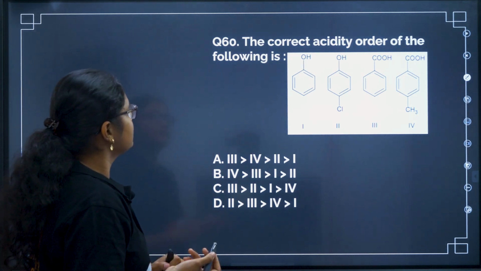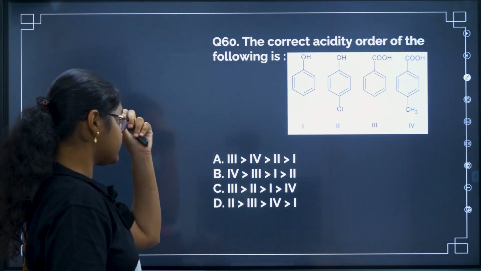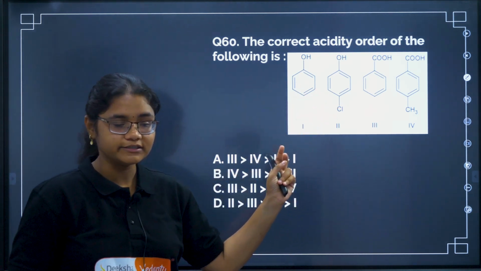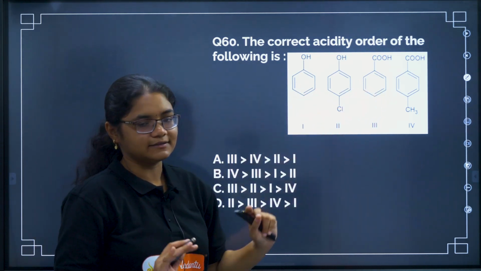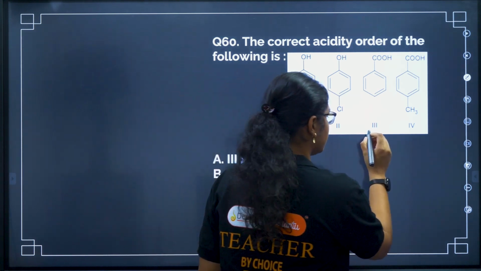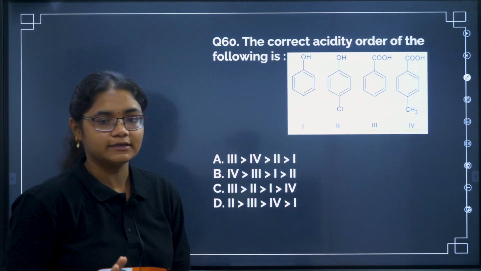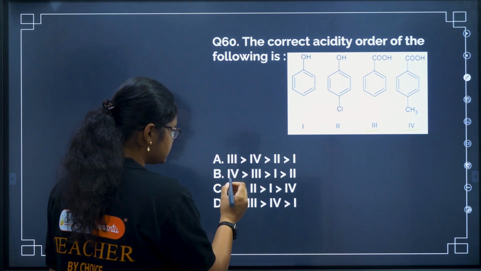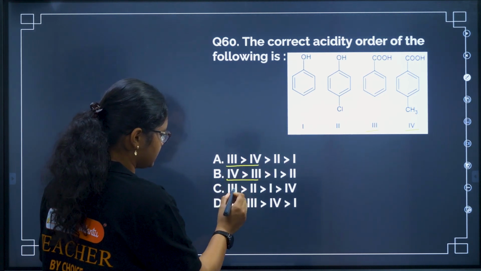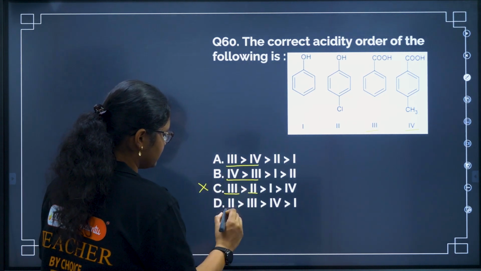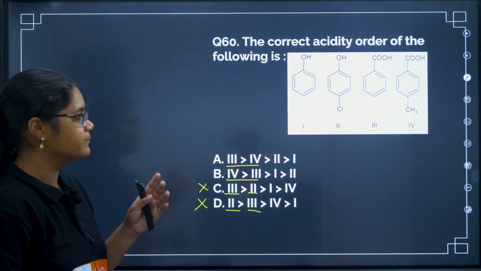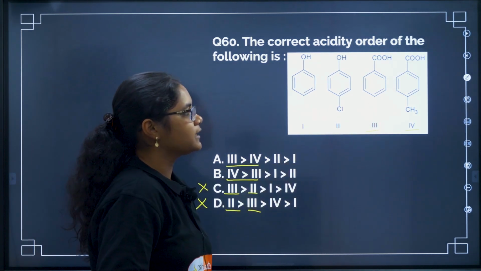Correct acidity order of the following. Okay, this question we have to do carefully. We can see compound 1 and 2 are alcohols, compound 3 and 4 are acids. So obviously 3 and 4 will be more acidic than 1 and 2. So if you see here, 4 3 is there, 3 4 is there, but here 3 and then 2 is there, here 2 and then 3 is there. So we can eliminate this. First 3 and 4 will come. So out of 3 and 4, which one will come first?